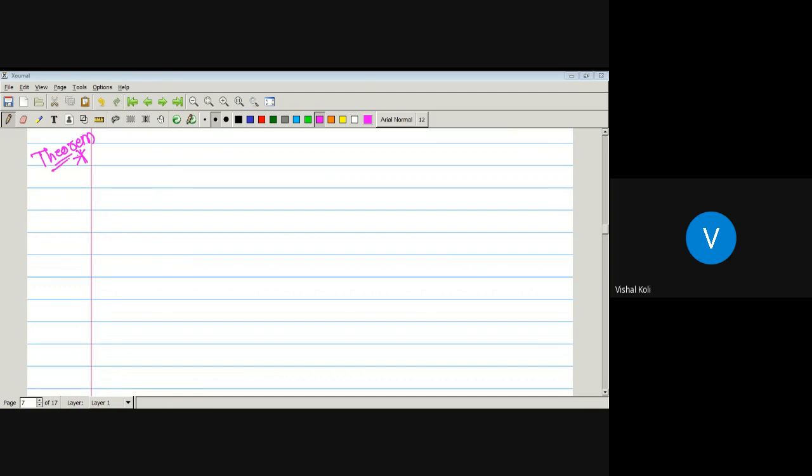Yes, isolated means it is a vertex of degree 0. And what should be the pendant vertex? It is a vertex of degree 1.